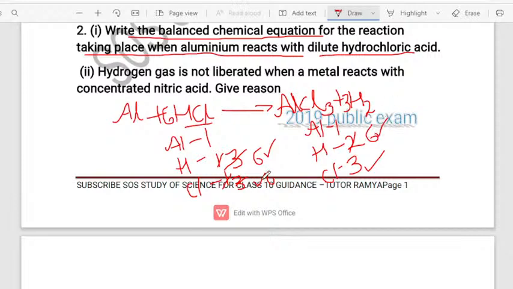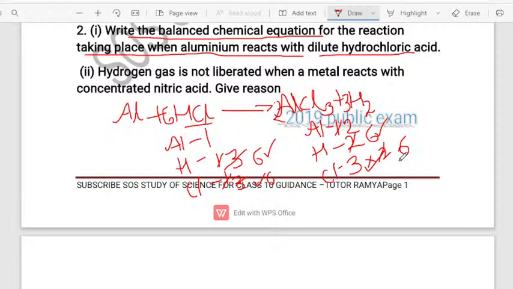Hydrogen is balanced. What about chlorine? We got 6 atoms of chlorine in the reactant side, but in the product side, we are getting only 3 atoms of chlorine. So we have to balance it. How do you balance? If you look at the chlorine in the product side, it is attached to aluminum. To get 6 atoms of chlorine, you want to multiply 2 for chlorine. So just write 2 in front of aluminum chloride. Now 2 into 3 is 6, we got 6 atoms of chlorine.